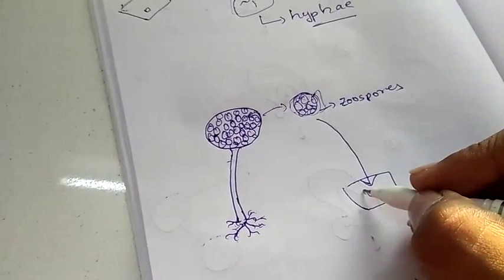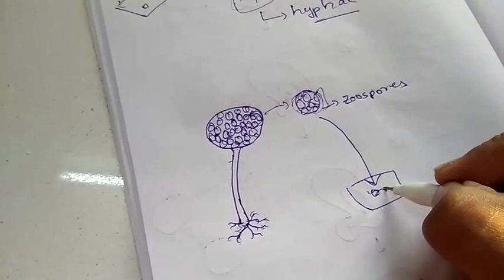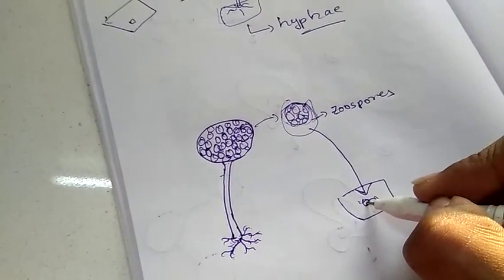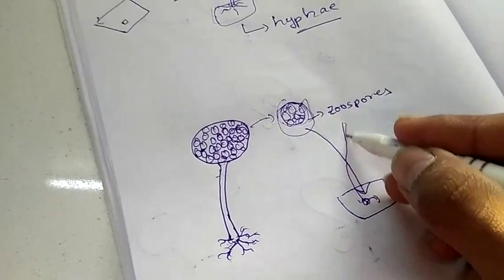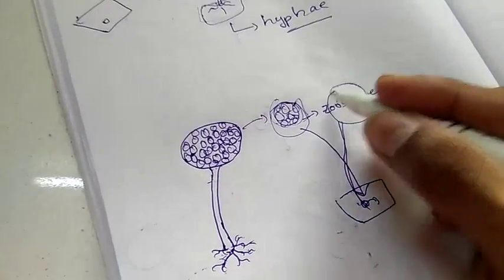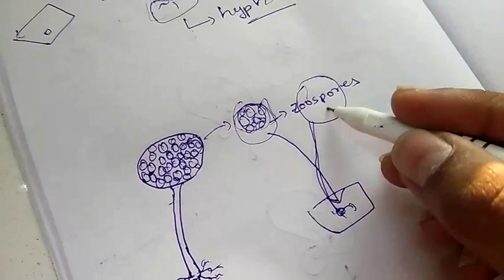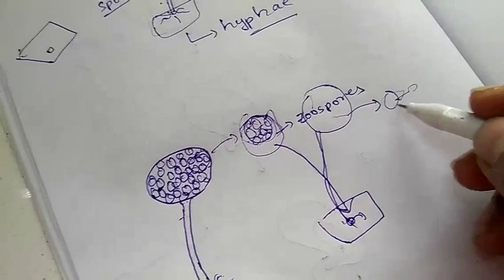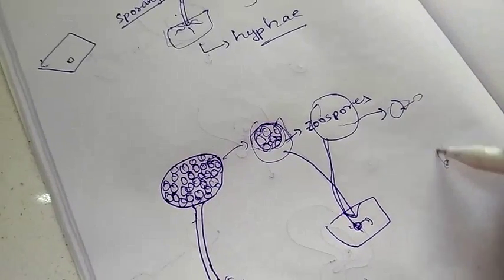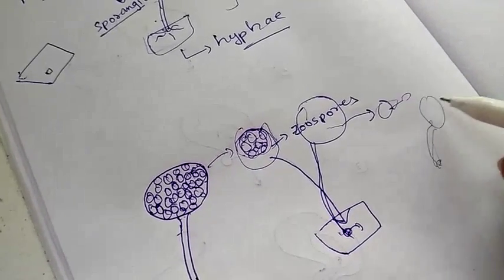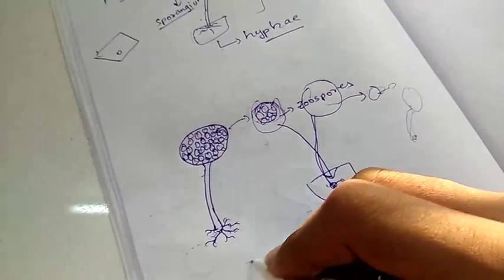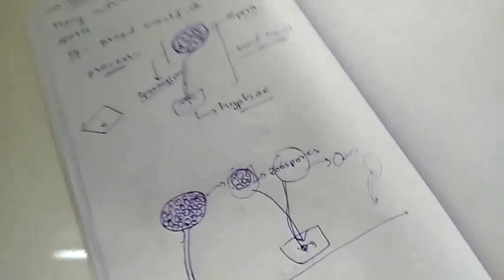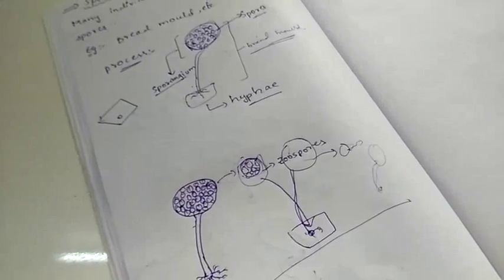When they settle down, some spores get out of this bulb-like structure, and another bread mold starts growing from the same place. Again it releases some zoospores, it settles in some other part, again another bread mold starts growing, and this reproduction takes place very fast, and this is spore formation.